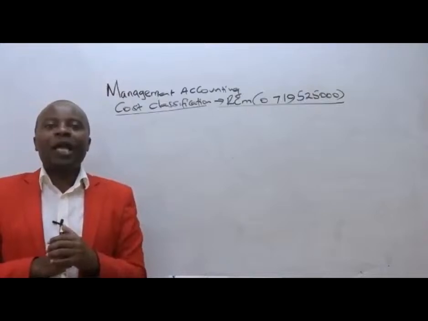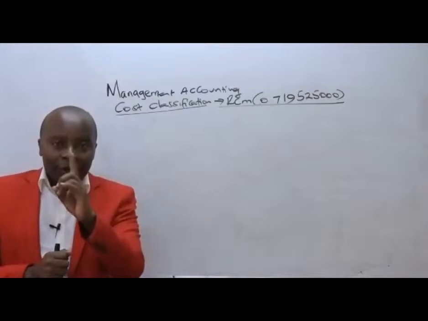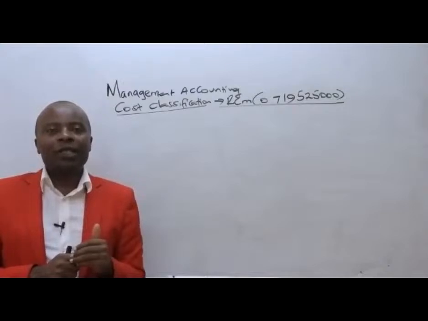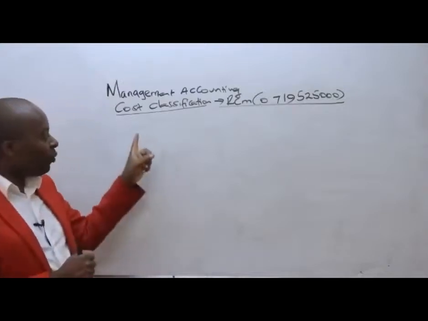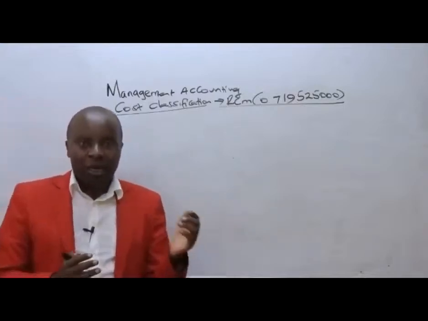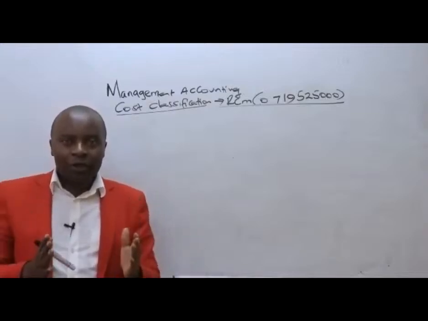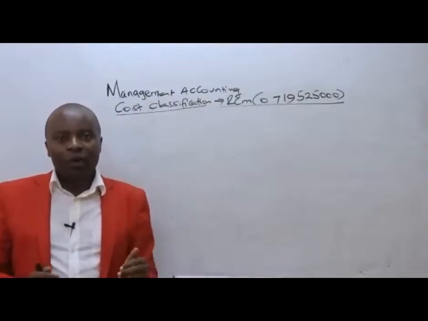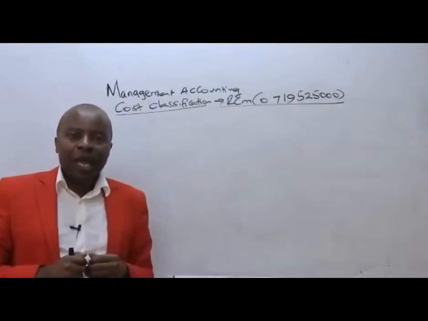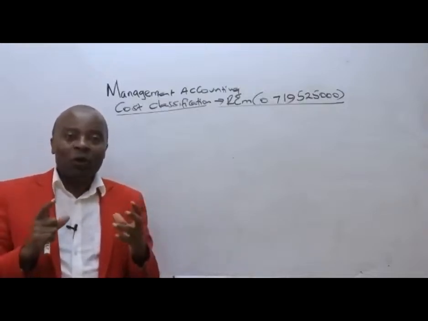Losses. And for you to be able to ascertain and peg proper cost to your product, ladies and gentlemen, at the end of the day, you as a management accountant must appreciate this concept of what here? Cost classification. You must know, how do we classify these costs? Which costs, for example, are controllable? Which costs do we have powers over? Which costs will be varying as the output varies? How do we handle the fixed costs, which basically are our shutdown costs?